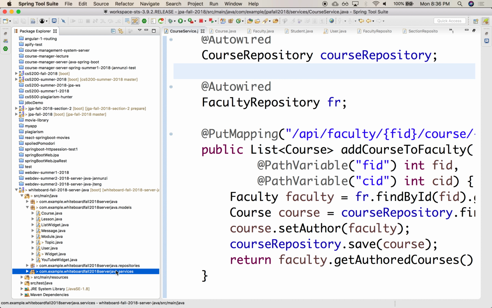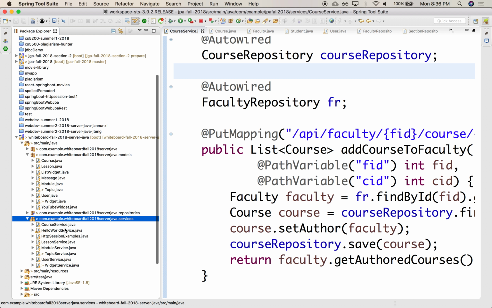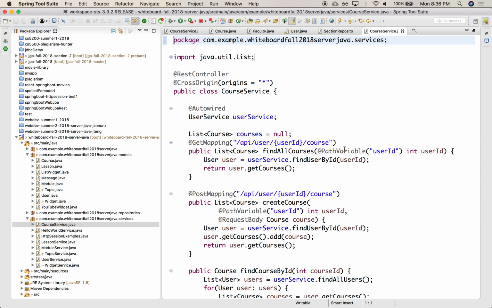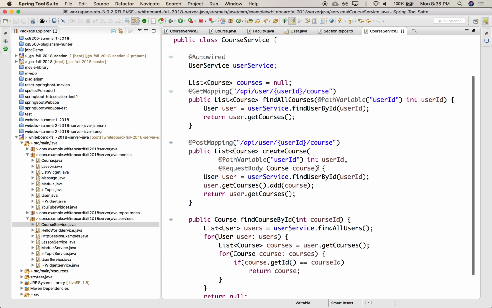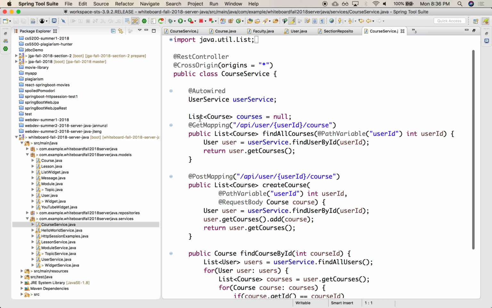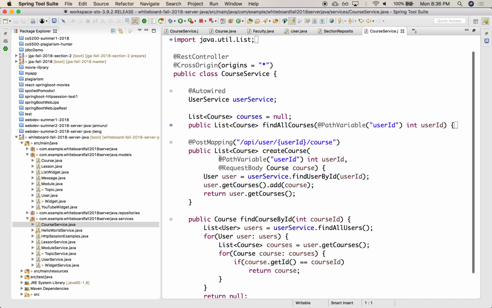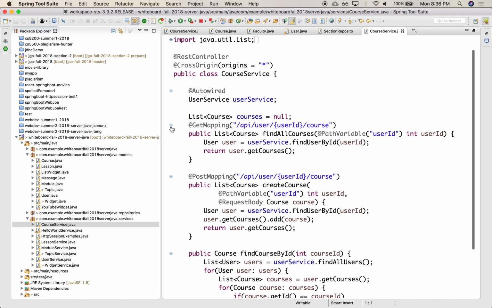So we had created services for that as well. We have the course service that allowed us to retrieve all the courses for a particular faculty, right? So we'd like to be able to use this instead of our hard-coded content.